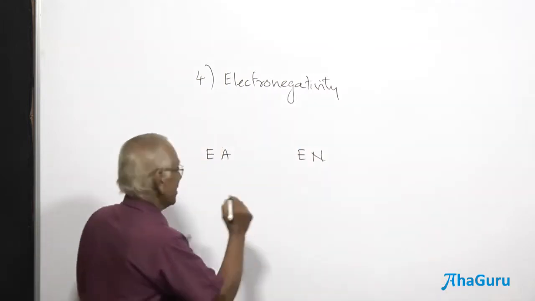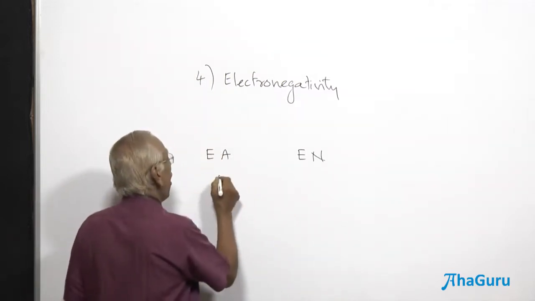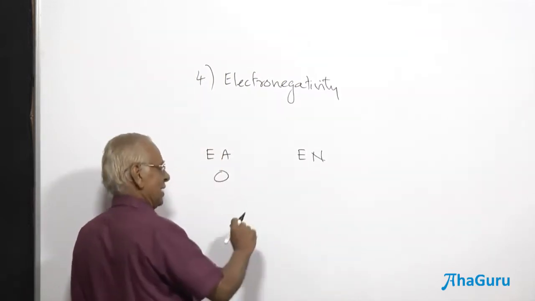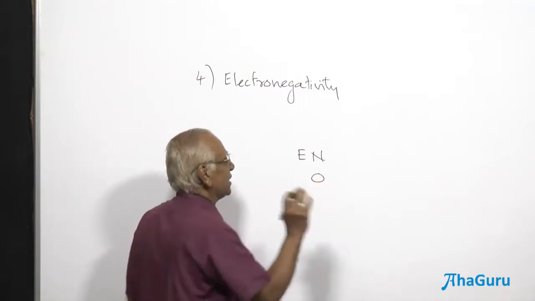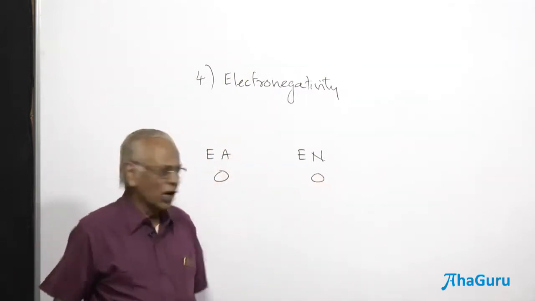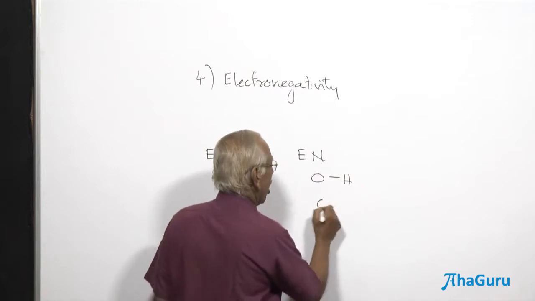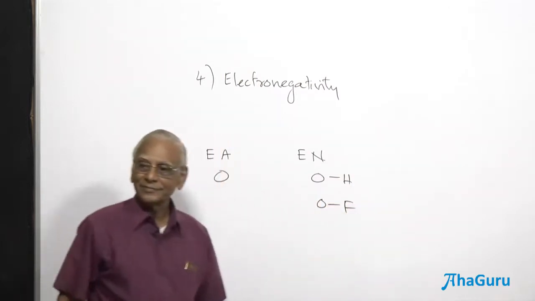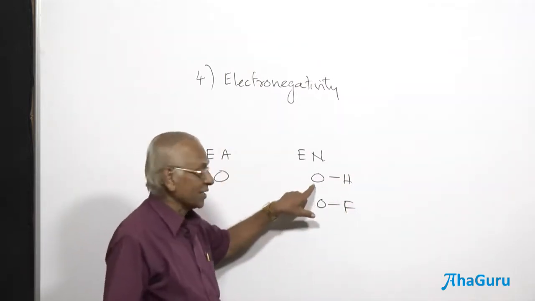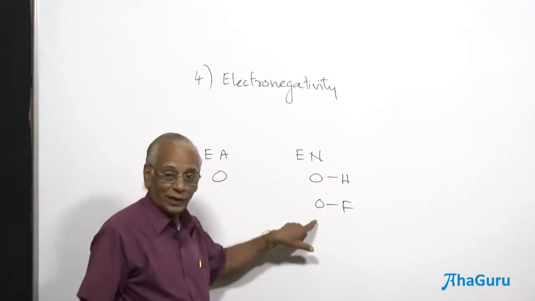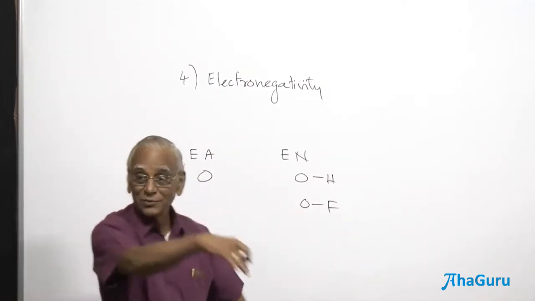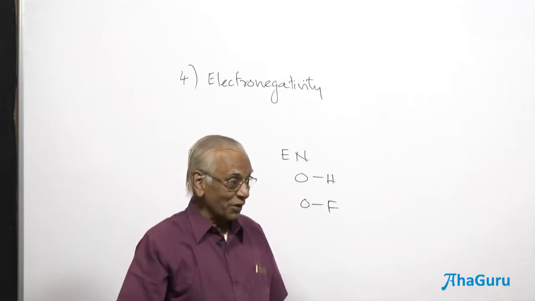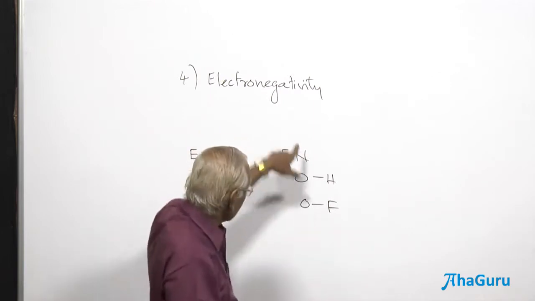When I say what is the electron affinity of oxygen, it has a meaning. But what is the electronegativity of oxygen? It is incomplete. With reference to what? Are you comparing with hydrogen, or are you comparing with fluorine? When compared to hydrogen, it is more electronegative. When compared to fluorine, it is less electronegative, it is electropositive. Oxygen is electropositive. Therefore, it is a relative term.